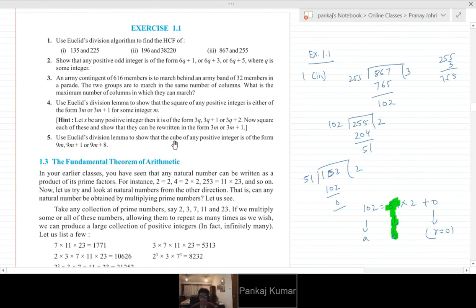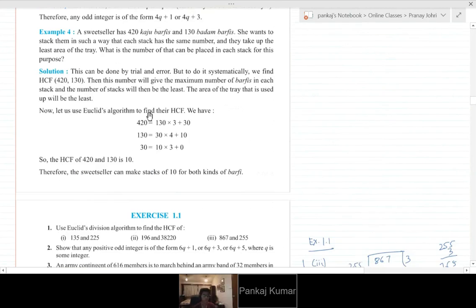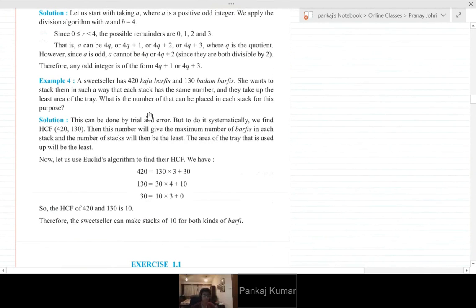Now I will do a word problem for finding the HCF. It's very interesting. Example 4. A sweet seller has 420 Kaju burfis and 130 Badam burfis. He wants to stack them in such a way that each stack has the same number and they take up the least area of the tray. What is the number that can be placed in each stack for this purpose?